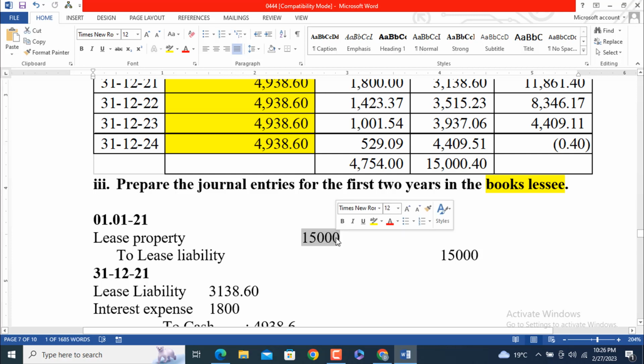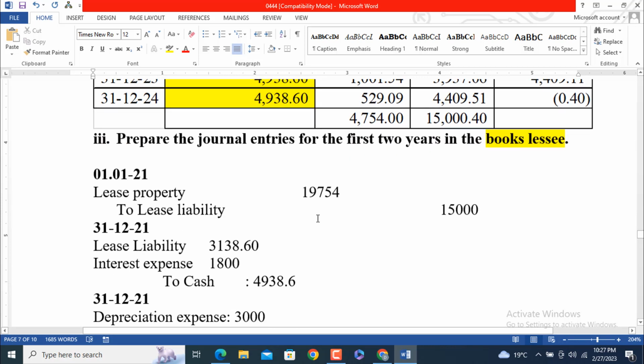Let me add this one, 4 plus 1500. Yes, 19,754. Just like that. And please check the rounding figure by yourself.